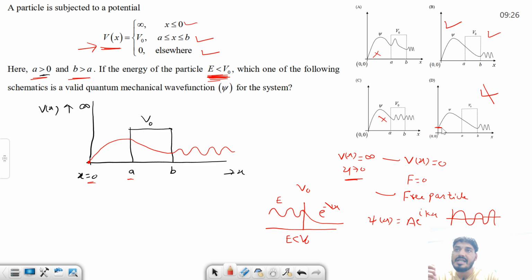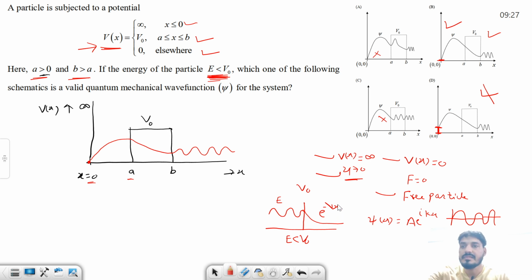In this D, the wave function starts at some value. They have given some value of the wave function at x equals 0. But technically, we know that at x equals 0 the potential is infinite, so the wave function should be 0. It must be 0 at x equals 0. So that means this is the correct answer. These are the very small or minor things that you have to understand. Fine. So, a very simple question.